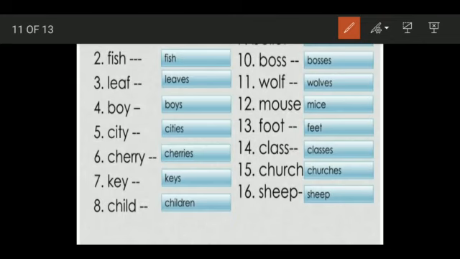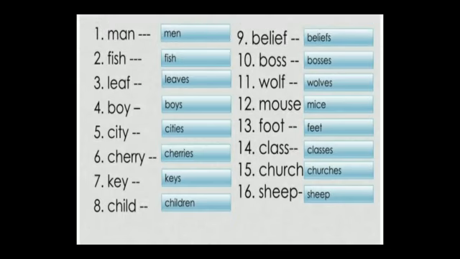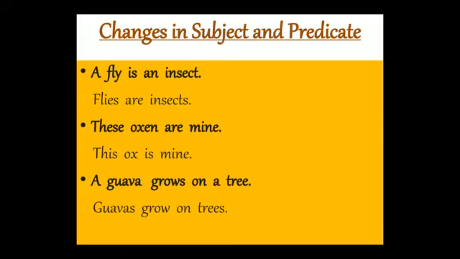Sheep will remain sheep. So the more you practice, the more you will learn how to make the singular into plural form. Now, when you are asked to change the singular into plural, the term you have learnt, you will change it by applying these rules. But when we are asked to change the entire sentences, then accordingly the subject and predicate also will change. Let's understand with an example.